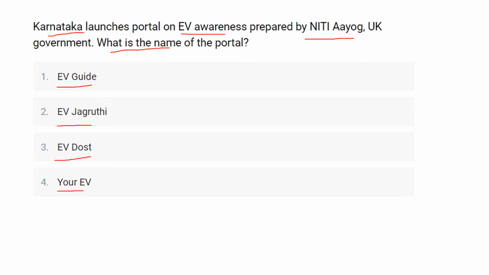Karnataka became the first state to roll out the electric vehicle and energy storage policy in the year 2017.